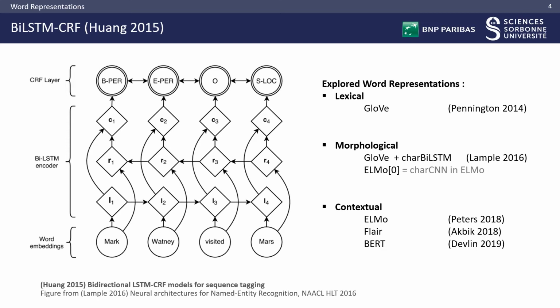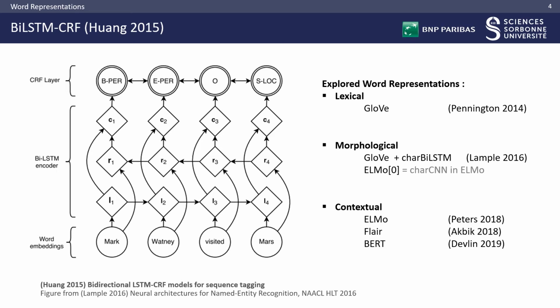Later improvements mainly stem from new word representations. Here, we compare several types of representations. Lexical, with GloVe as our traditional word embedding baseline; morphological, with a learned character-level BLSTM, or the character CNN in ELMo, which we refer to as ELMo0; and contextual, with ELMo, Flair, and BERT, all derived from language model pre-training.